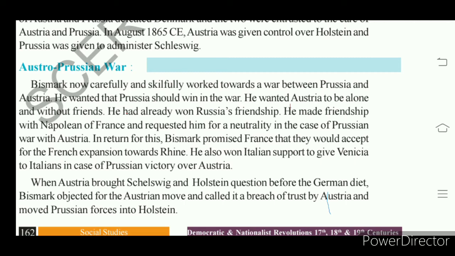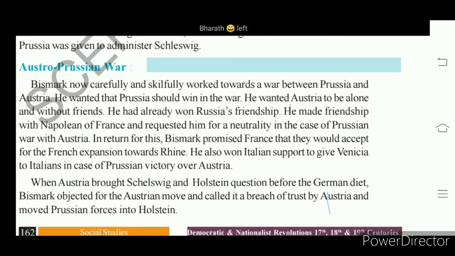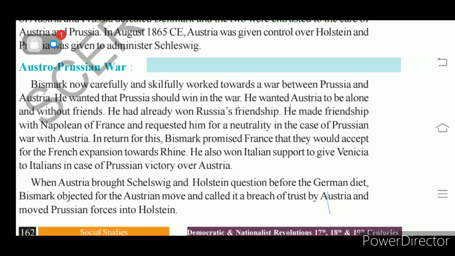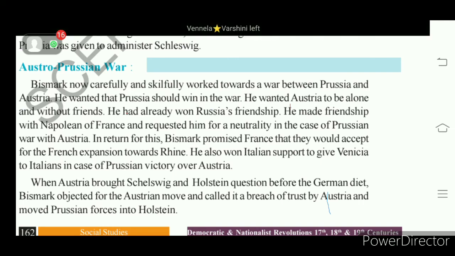Bismarck stated that he will agree and allow Napoleon to expand the territory of France towards the Rhine, understand. So for this, Napoleon accepted to maintain neutrality, understand. So France was separated from Austria, right? And Russia also was separated, because he made a friendship with Russia. So Russia also separated. Then what is left?